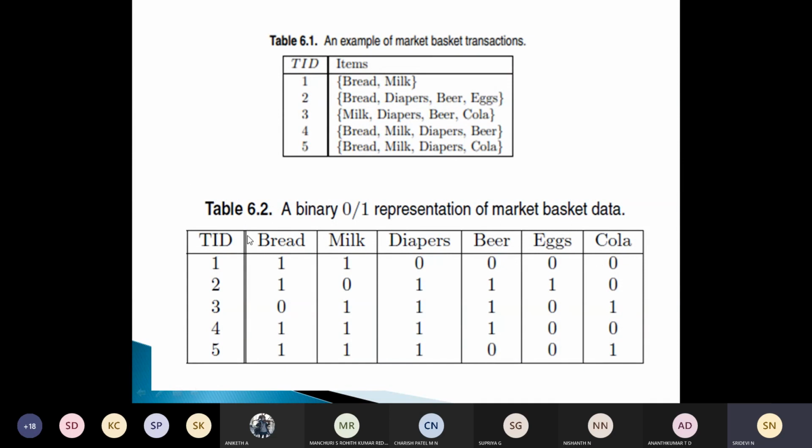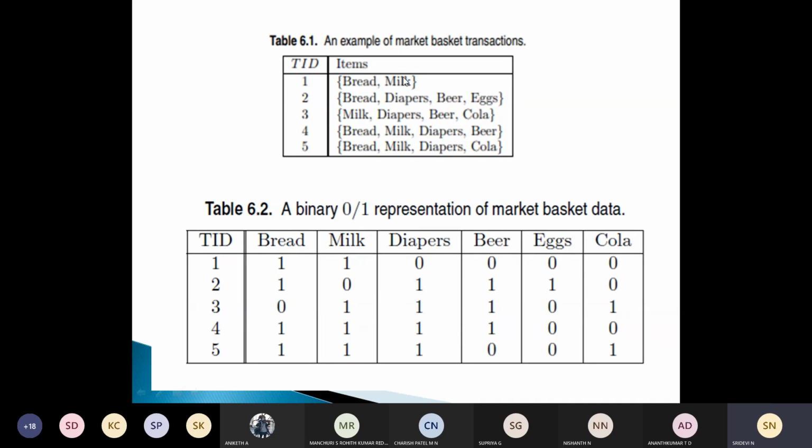For others it is 0. For customer 2, we have entries at bread, diapers, beer and eggs. This type of binary representation will help you to do association analysis and find out the interest of the customers so that you can do cross selling of the products. The third one has milk, diapers, beer and cola.